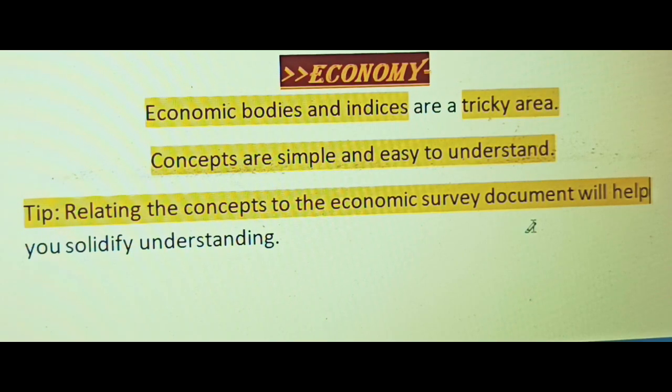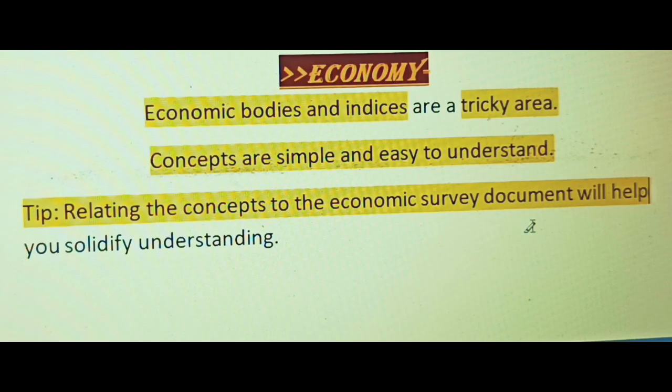One more tip I want to give here is to attempt quizzes based on PYQs and quizzes based on current affairs. Many concepts are not discussed in books in particular.